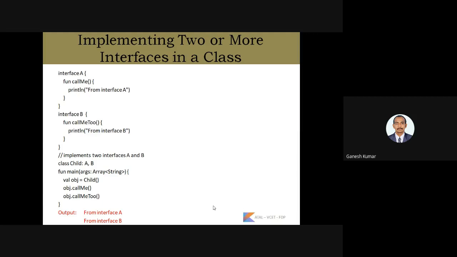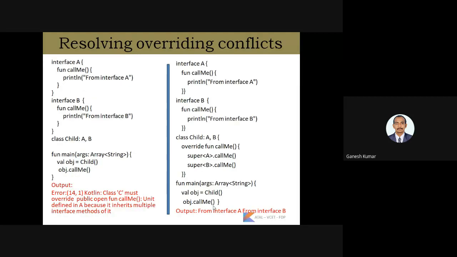So what happens if these two interfaces have the same function name, same return type, and the same parameters? What will the system do if such a condition exists? Here is the result.